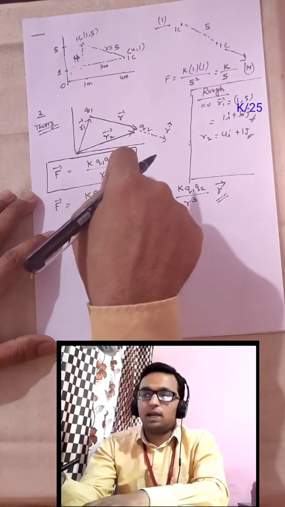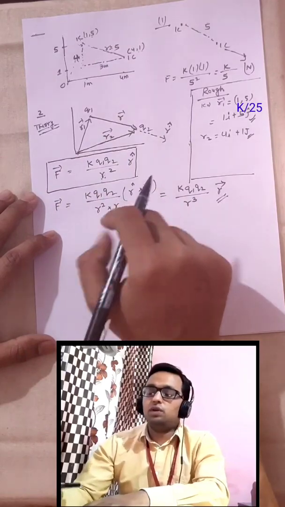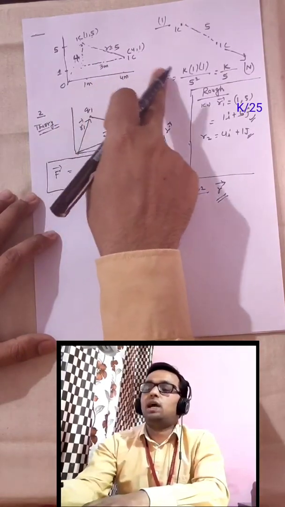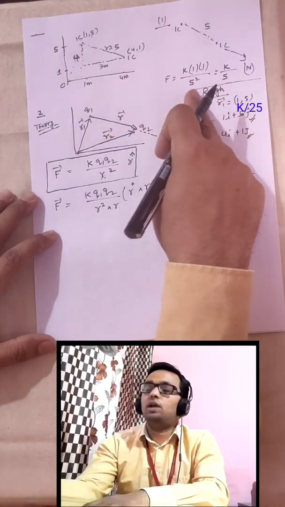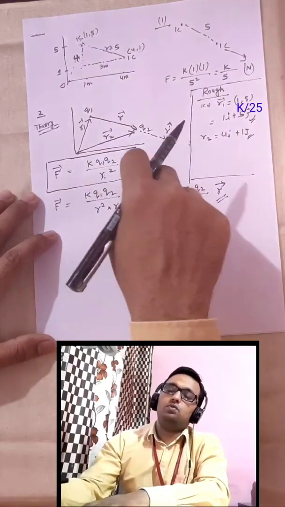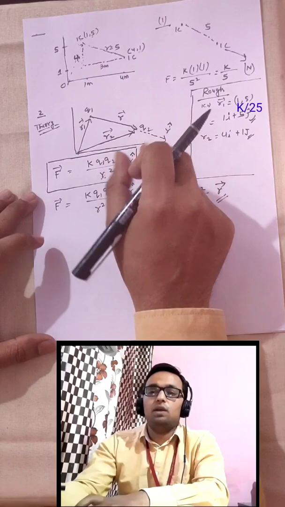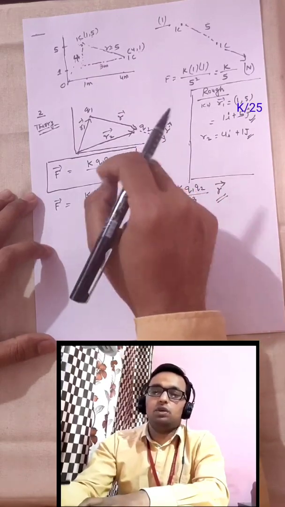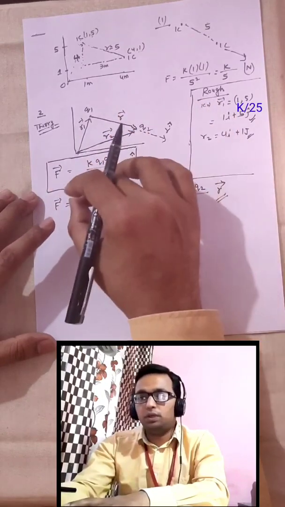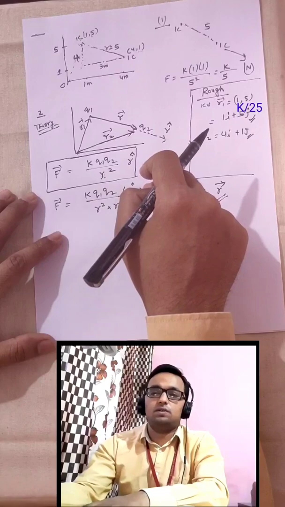In the next lecture, I will also tell you where we have to use this vector form and where we have to use the direct formula k q1 q2 by r square, whether both are similar or different, and what the relation between them is. I will clear all of that in the next lecture. But for this lecture, your purpose should be to understand this vector form. Remember, both give the same answer.